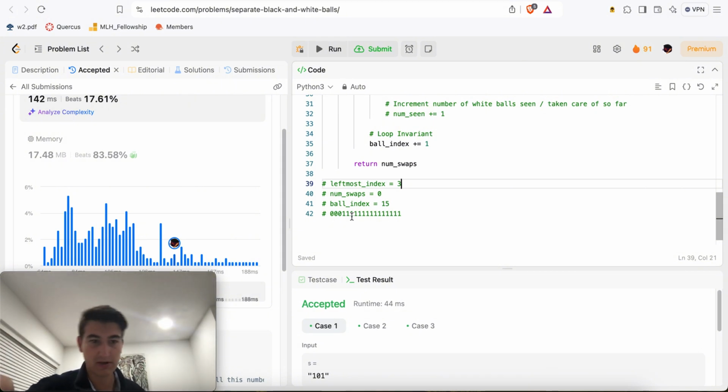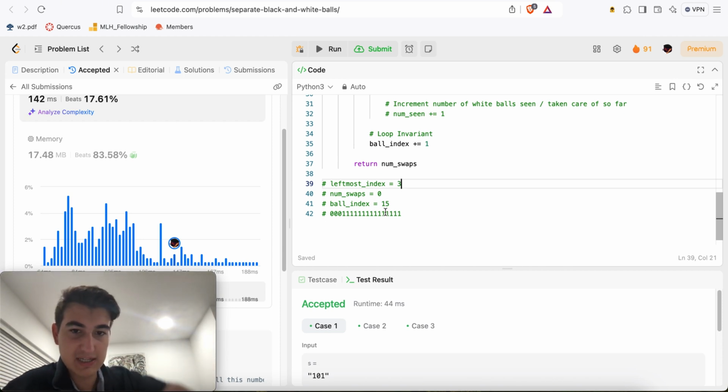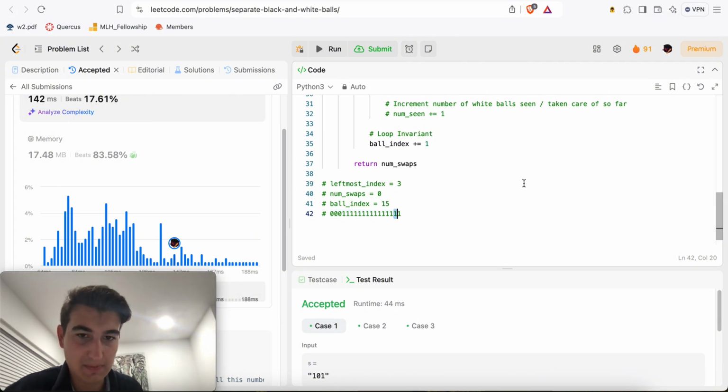Then the second leftmost 0 goes to the second leftmost index, and so on and so on. And then once you've essentially shoved all the zeros to the left, like we have done in this problem, we'll go through the rest and check that they're all black balls, right? So maybe we're here and we're like, oh, this is a black ball, this is a black ball. So we keep incrementing our ball indices, maybe up to 17. And then we're at the end. And so we have essentially finished the problem, right?